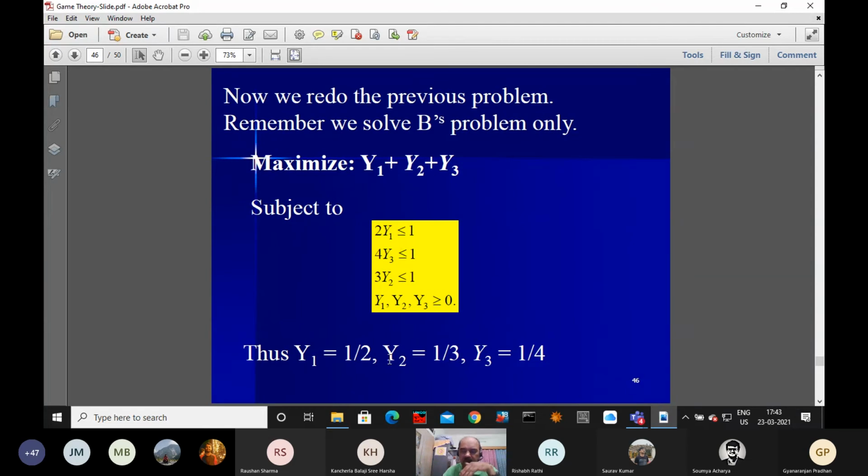Half plus 1/3 is 5 by 6, plus 1 by 24, that is 23 by 24. So this sum is equal to 23 by 24. I told you, they are reciprocal. The reciprocal is the value of the game. Now, what is the value of the game?